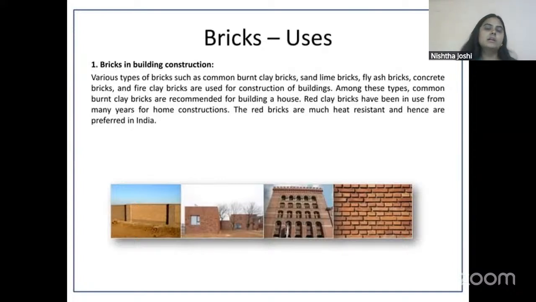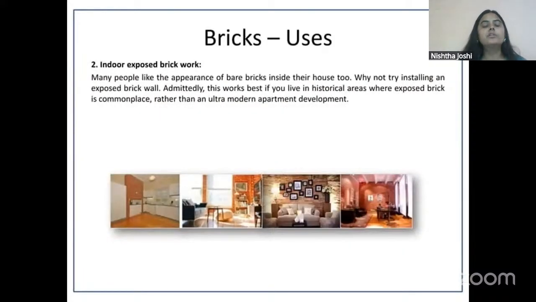Then a famous Indian architect who has worked a lot with brick is Laurie Baker, and most of his works can be seen in Kerala and Sri Lanka, where he used brick as a low cost housing material and tried to provide good housing or good architecture to all classes of society. So Laurie Baker's work is really astonishing. You must read about it, and you must try to find out some famous buildings designed by this architect. And I'll show you some examples of brick structures. Here you can see that brick is not only used to make walls, it can also be used for making flooring.